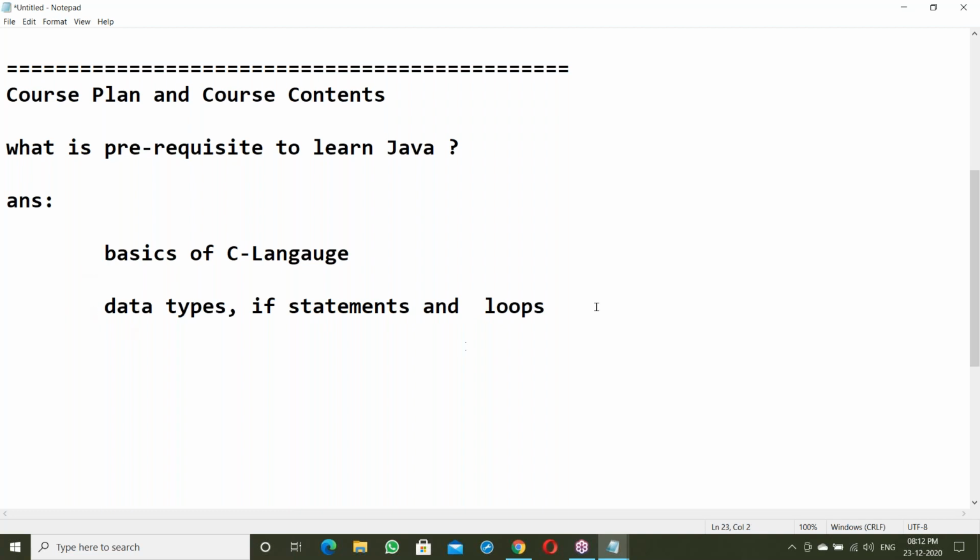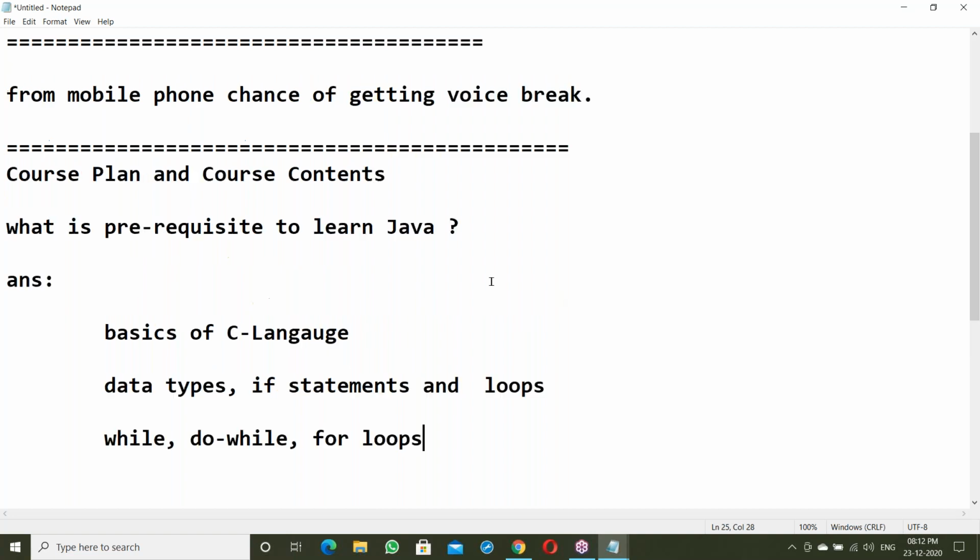In Java also we'll discuss data types. In Java also I'll explain the if statement, how to use the if statement in Java, and how to use loops: while loop, next do while, next for loop. These loops I'll explain. Don't worry, I'll brush up here also. Suppose if you have that knowledge, then well and good.